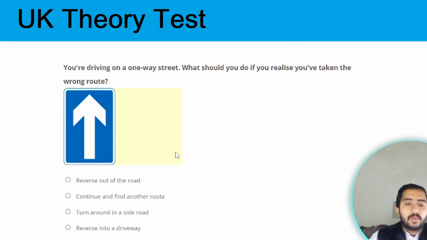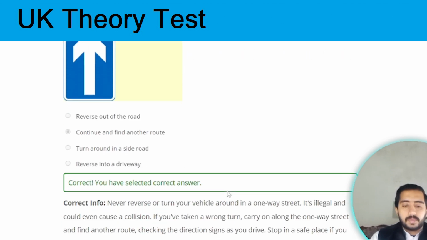You are driving on a one-way street. What should you do if you realize you have taken the wrong route? The correct option is continue and find another route. Option B. Next question.